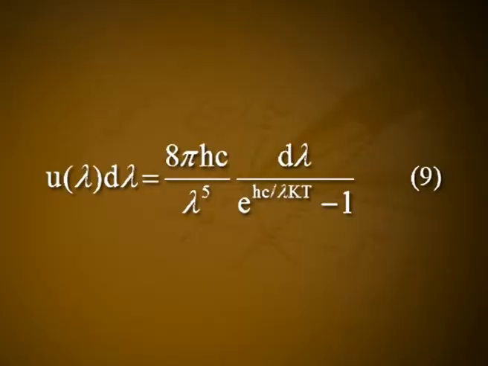With increase in wavelength, the frequency decreases. So, u(λ)dλ is equal to 8πhc divided by λ⁵ into dλ divided by e raised to hc/λkT minus 1. Let it be equation number 9. This is Planck's law for the radiations emitted by a black body.